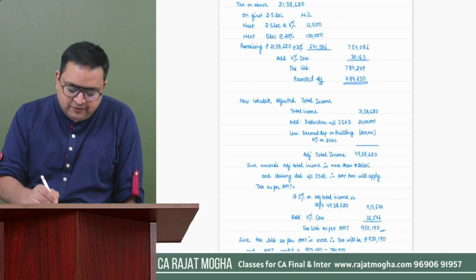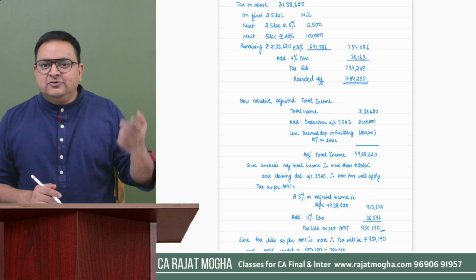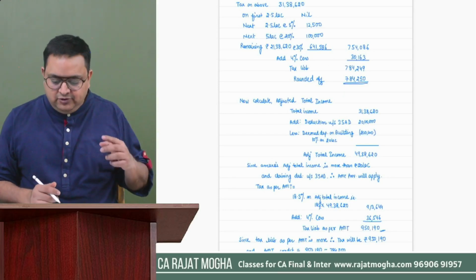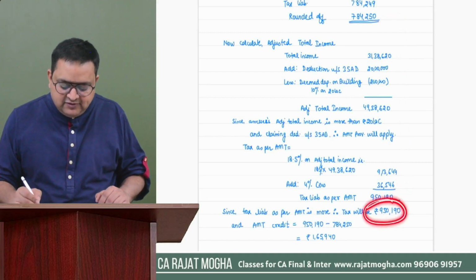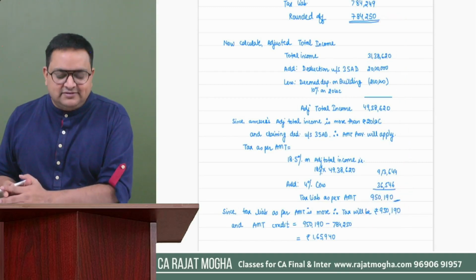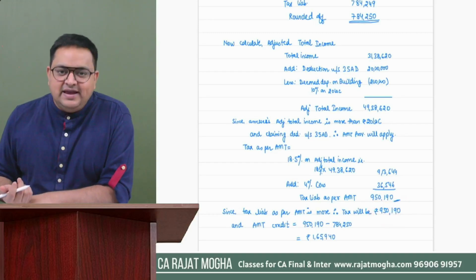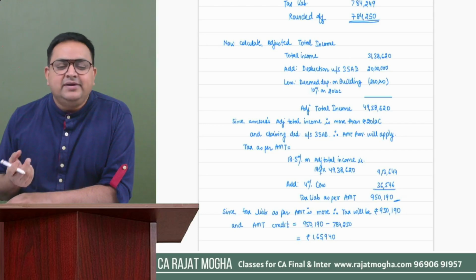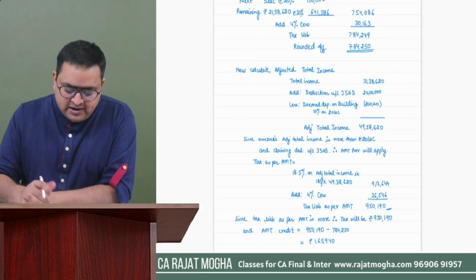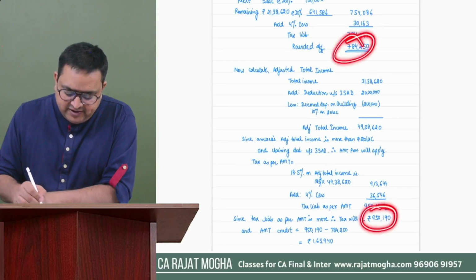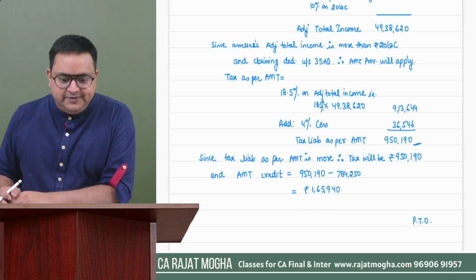But as per normal provision, it was 7,84,000. We understand that if AMT provisions are applied, we have to see whichever is the higher amount of tax. So here 784 compared with 950. So 950 is the higher amount of tax. We have to pay tax as per the AMT provisions. So here our tax liability would be this much. But yes, if we are paying as per the AMT provisions, we will get the AMT credit also, right? So whatever is the excess amount which we are paying over and above the normal provisions, that is 9,50,190 minus this amount, this would be the AMT credit. I have written it over here as well.